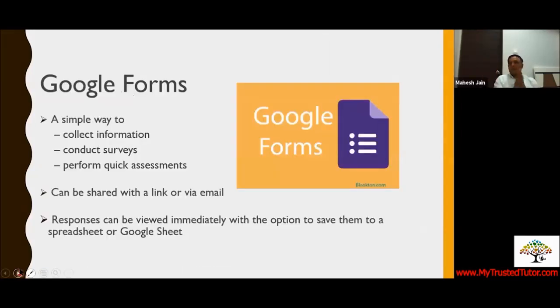Before we go ahead, what is Google Form? Google Form is something which helps you in taking data. Now, we have been doing this for ages. We are collecting data, but then we have someone who sits and writes down and then segregates the data. Google Form does it for you on the spot. You don't have to do anything. You just create a Google Form, and the data will be collected, sorted and given to you. Google Form is a simple way to collect information.